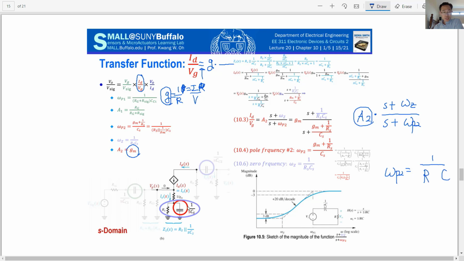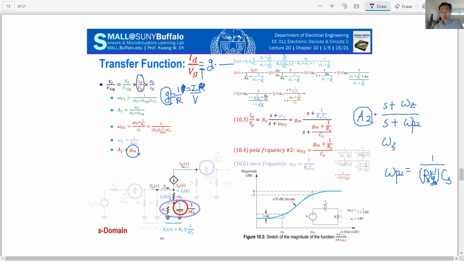For C, we have the coupling capacitance, and this capacitance sees the resistance RS in parallel with 1 over GM, right? So you consider that 1 over GM resistance and the RS resistance, that is omega P2.